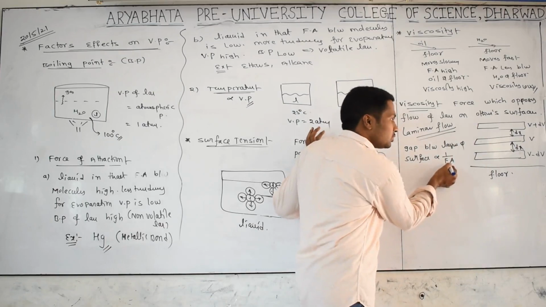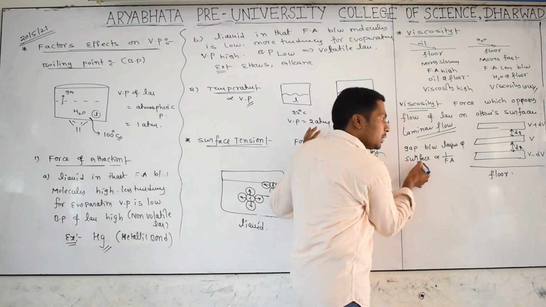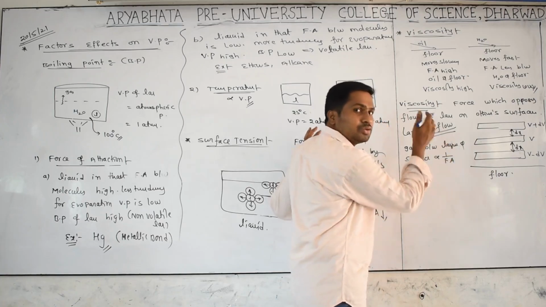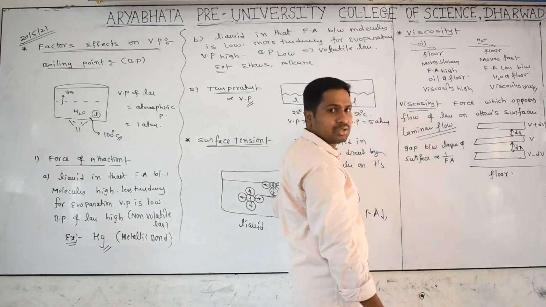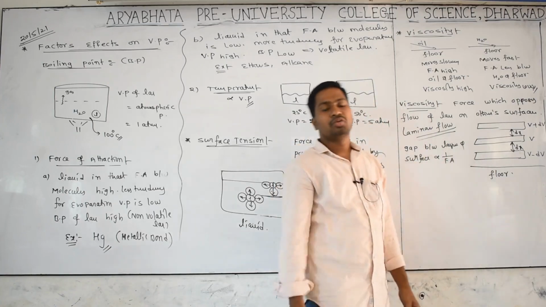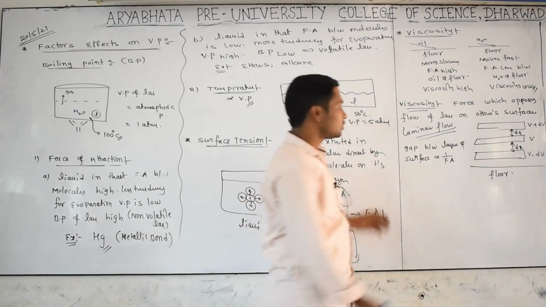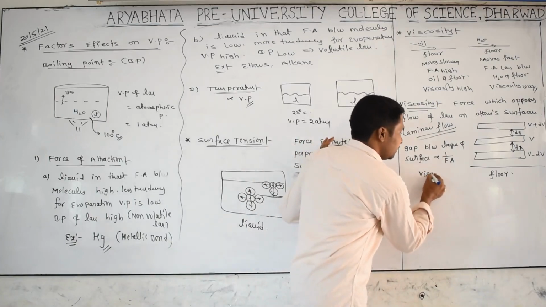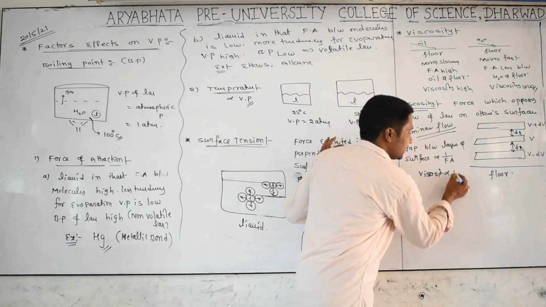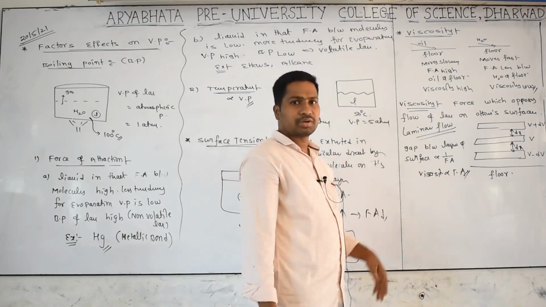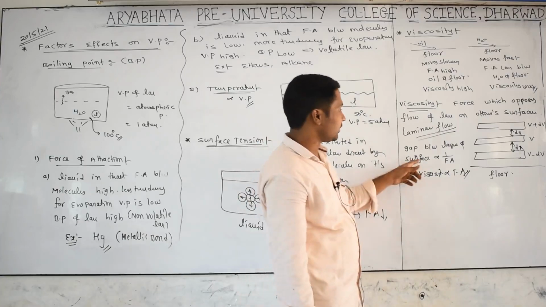So more force between the layers means more gap. More gap means less force of attraction. Less force of attraction means high viscosity. That's why we can tell viscosity is also directly proportional to force of attraction. So more force of attraction, more viscous liquid.